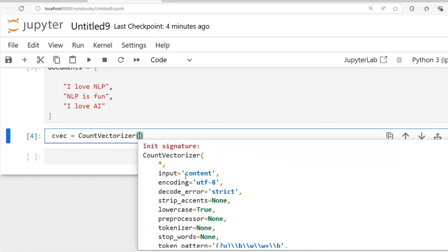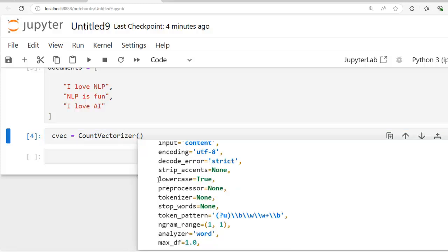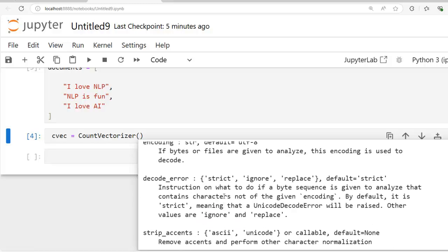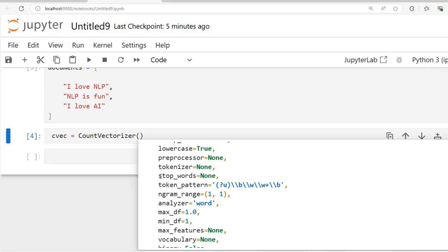Now let's discuss some important parameters. First, lowercase is equal to True. This means all words in the text will be converted into lowercase automatically because it is set to True by default. This helps treat similar words as the same. Next, stop_words is equal to None. No stop words will be removed. If you set it to English, it will remove common words like the, is, and so on. But currently it is set to None and we are keeping it as it is.